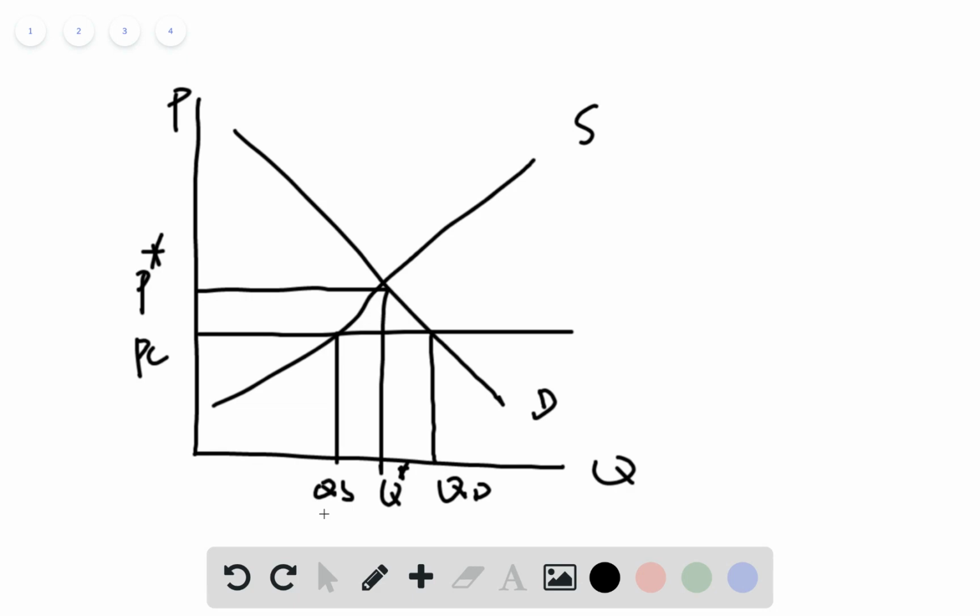Okay, so actually the price ceiling can still make the amount of goods for the consumer be less. Okay, even if it keeps the price lower, even if the consumer would like to buy more, but the amount of good in the market is still QS. Okay, so basically the second part of the statement is not correct.